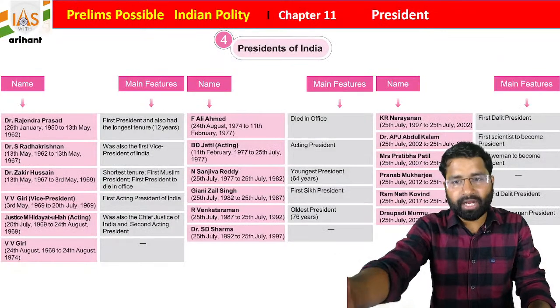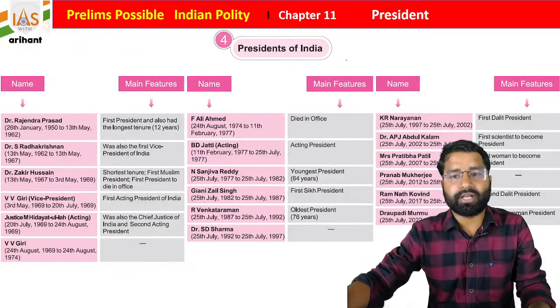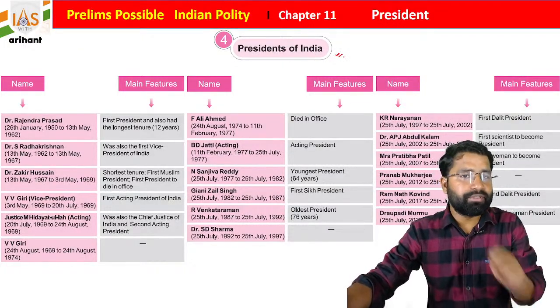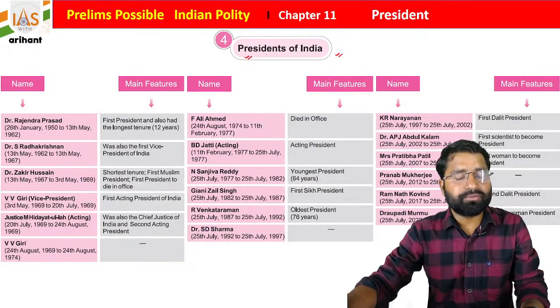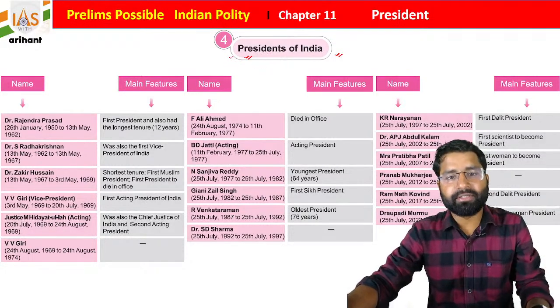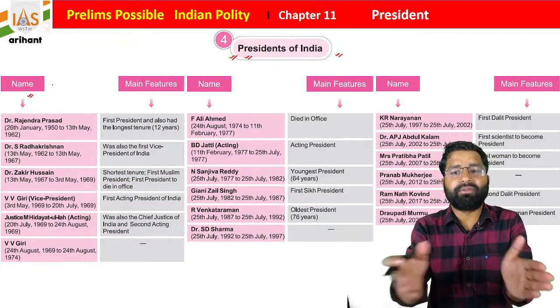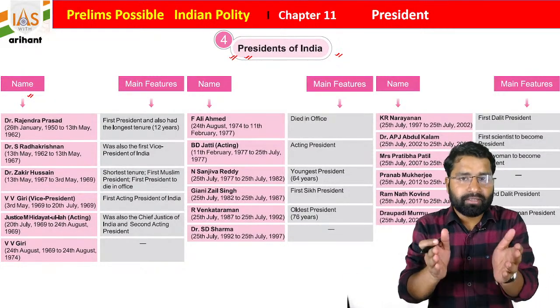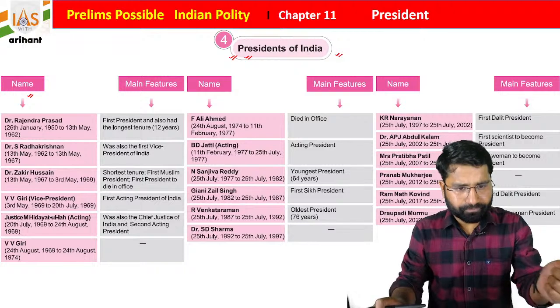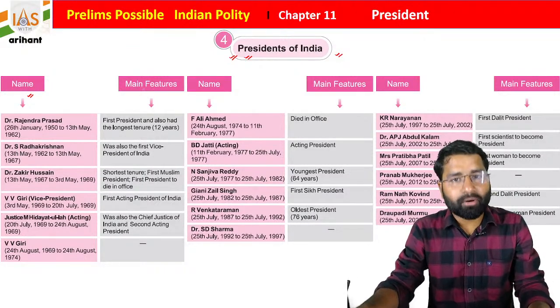So let's start the session. Today we are going to start chapter 11, President of India. Students, we already discussed 3 topics, and this is the 4th topic of this chapter. Here we are going to discuss the president, their tenure and offices, and some important factual data.